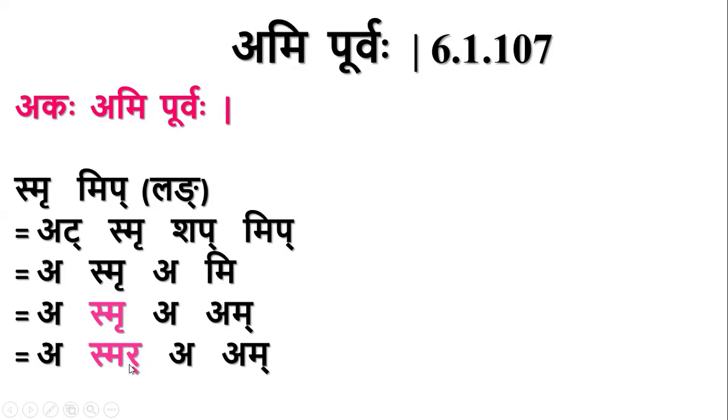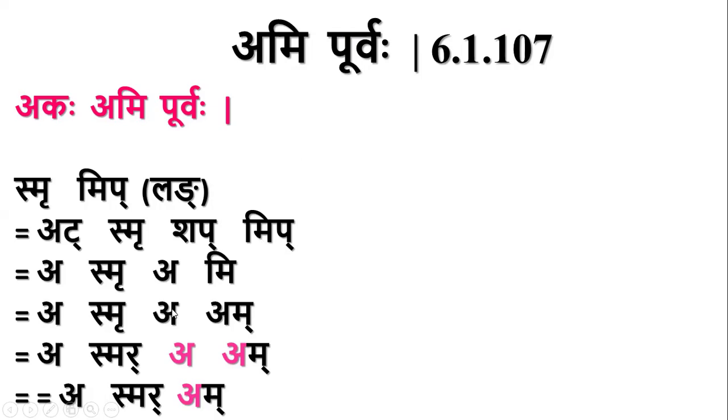Anyway, we don't get this rukara at the end of this word because angakarya blocks varnakarya. Even if it is smar plus some, then also amipurva is not applicable. So anyway, here we have the scope for application of amipurvaha.